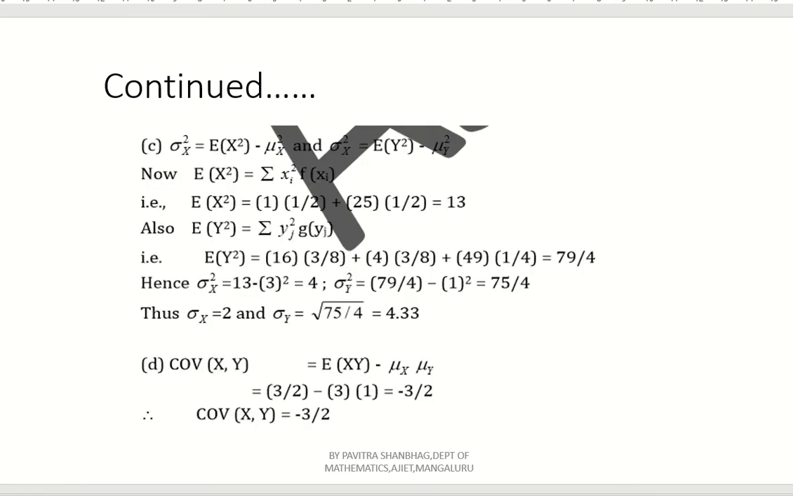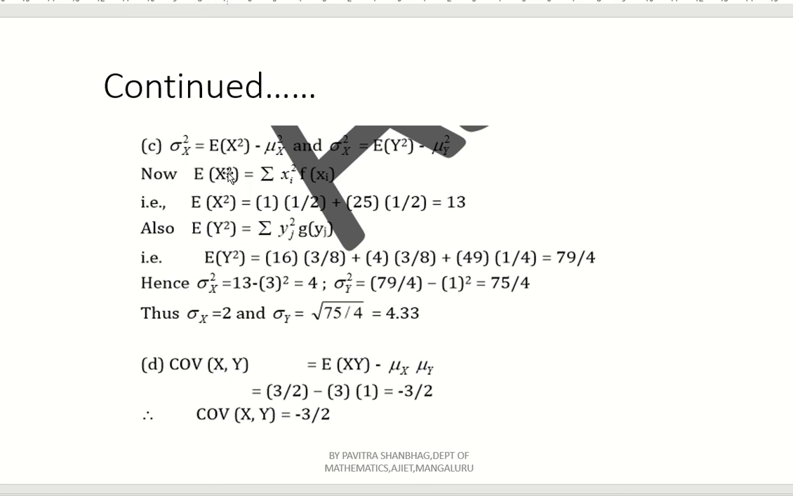Now let us move to the next option. What is given? Construct sigma x and sigma y. For constructing sigma x and sigma y, you need to find sigma x square. But how to find sigma x square? That is nothing but E of x square minus mu x square. But what is E of x square? E of x square is nothing but the summation of x square f(x). Already we have discussed in the previous class, right? The expectation of x is the summation of x f(x).